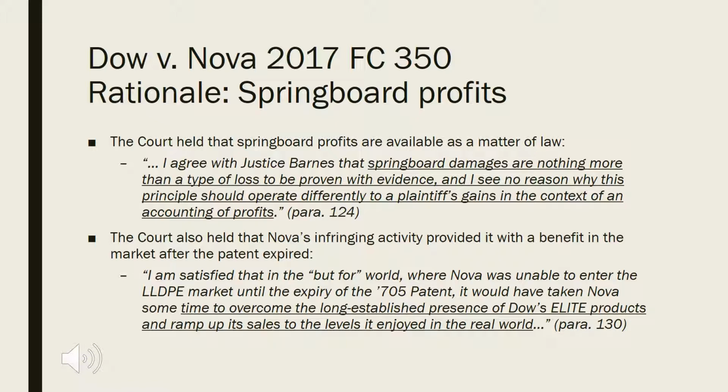after the patent expired. "I'm satisfied that in the but-for world, where Nova was unable to enter the LLDPE market until the expiry of the 705 patent, it would have taken Nova some time to overcome the long-established presence of Dow's Elite products and ramp up its sales to the levels it enjoyed in the real world."